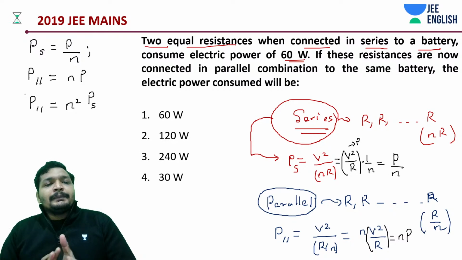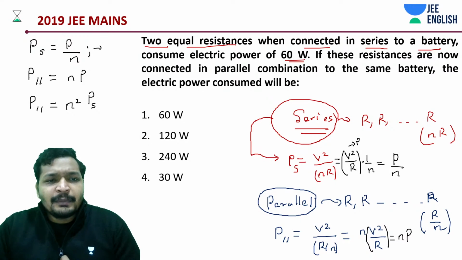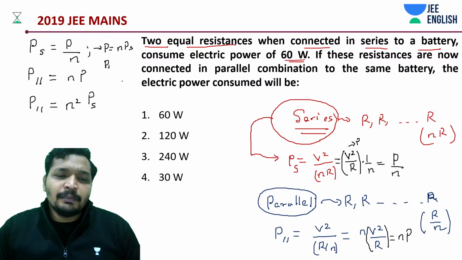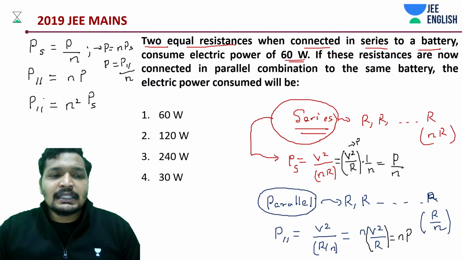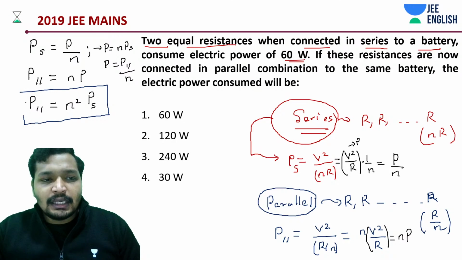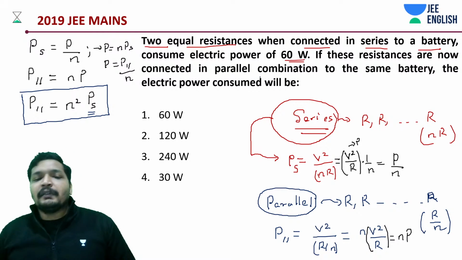It would be n into P into S. From here you will be getting P equal to n into PS, and here you will be getting P equal to P parallel by n. Just equate both of these. One small hint: n square PS, don't take it as P, it's PS. Another thing is that your parallel is going to consume more power.